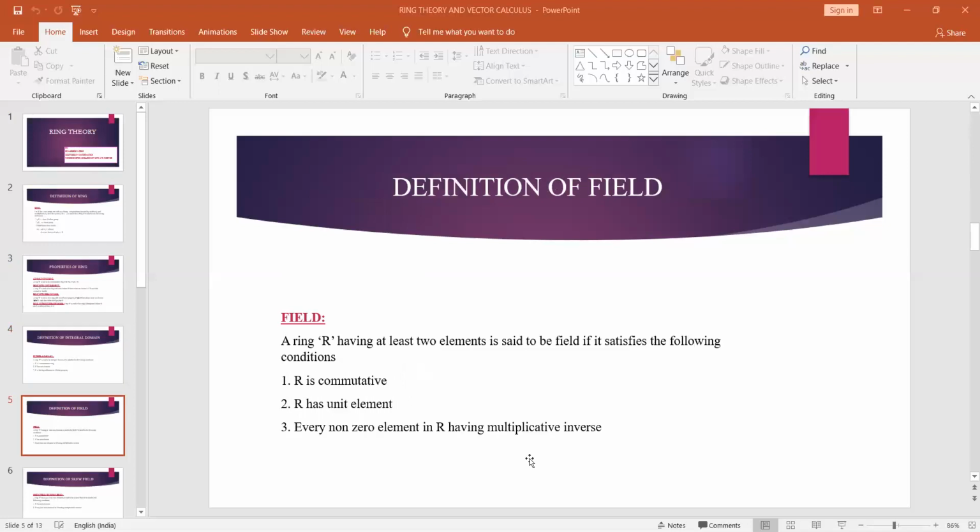Coming to the definition of field, a ring R having at least two elements is said to be a field if it satisfies the following conditions. Once again, in order to define a field, first of all, it should be a ring itself. After that, it should satisfy three more conditions. The first one is R is commutative, the second one is R has a unit element, and the third one is every non-zero element in R has a multiplicative inverse. So in addition to the ring conditions, if a ring satisfies the commutative condition, the unit element condition, and the condition that every non-zero element has a multiplicative inverse, then we say that ring is a field.